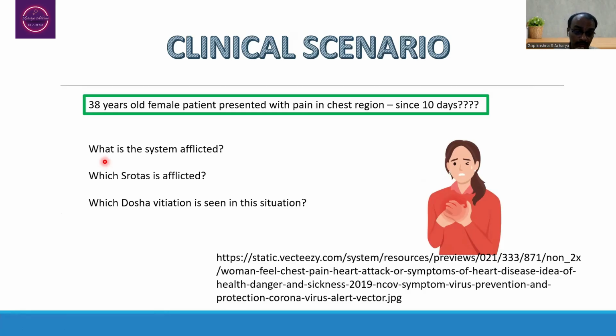And when you think about the Srotas afflicted, what might be the Srotas afflicted in this particular situation? Probably here a Pranavaha Srotas affliction may be predicted, wherein Mamsavaha Srotas may be ruled out, or otherwise Medovaha Srotas affliction may be ruled out, or Asthivaha or Majjavaha Srotas affliction may be ruled out in this particular situation. Plus Annavaha Sroto Vikara may also be ruled out, depending upon the nature of the clinical presentation. As far as dosha vitiation is concerned, here Vata dosha vitiation can be considered.